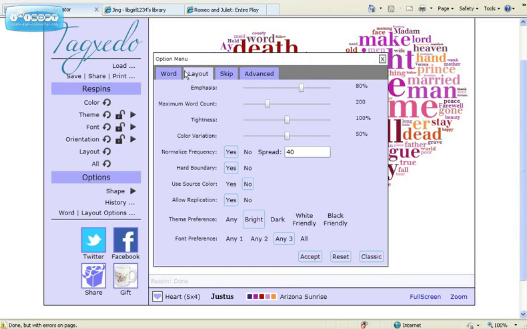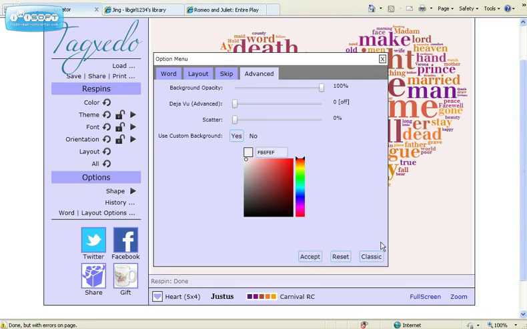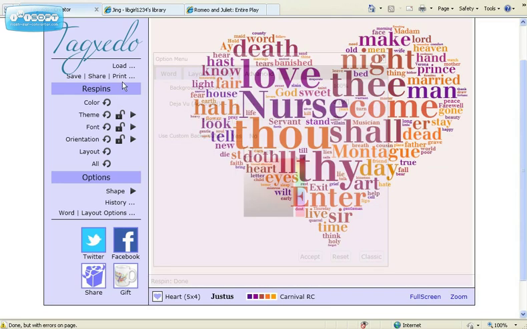And I can change the layout, the emphasis, and let's say I want a hard boundary, which I already have. If I hit No, you might not see the shape of the picture so well. So it's a good idea to have it on hard boundary. And you can have theme preferences, font preferences. It's really up to you. And then advanced is more of choosing backgrounds. There are more color options that you can play around with. And then you can hit Accept. And then when you're done, you can hit Save and Share. And there you have it, Tagxedo.